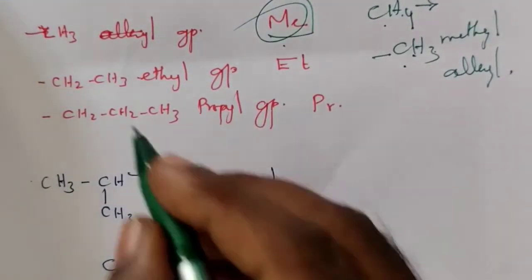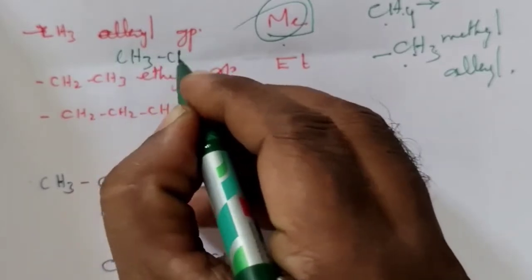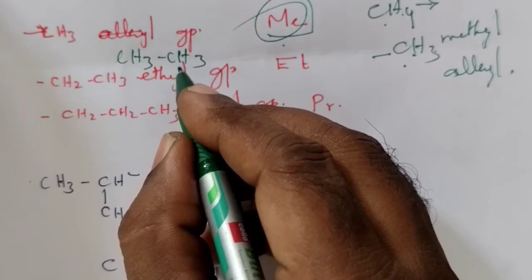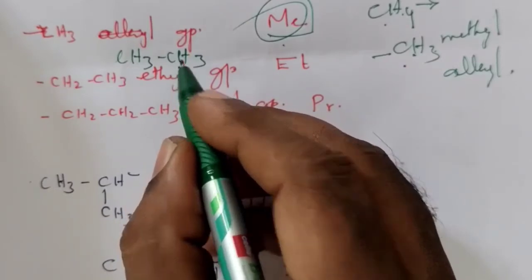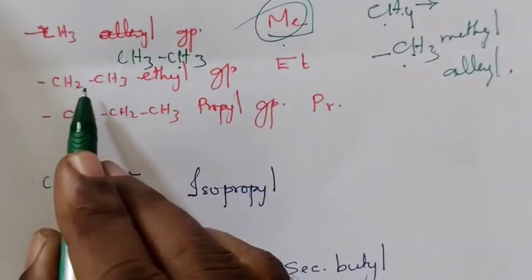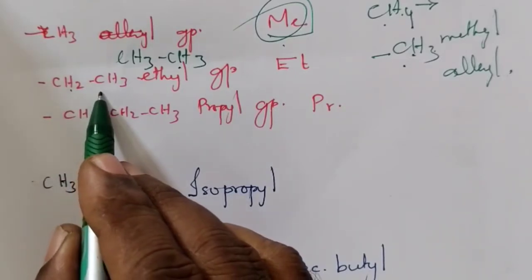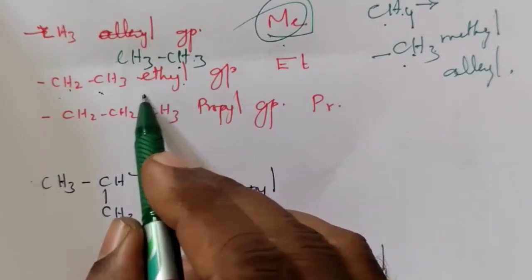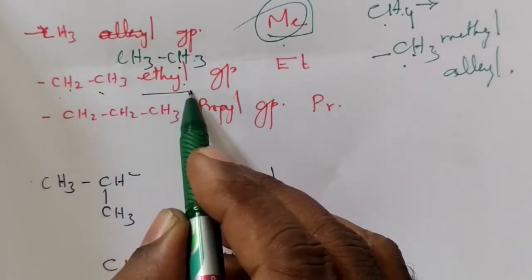If we have ethane, CH3CH3, it is an ethane. Ethane is a saturated hydrocarbon. From a saturated hydrocarbon, if one hydrogen atom is removed, we get CH2CH3. It is derived from ethane, therefore it is called ethyl group.